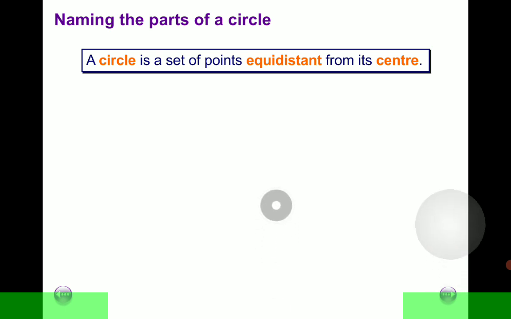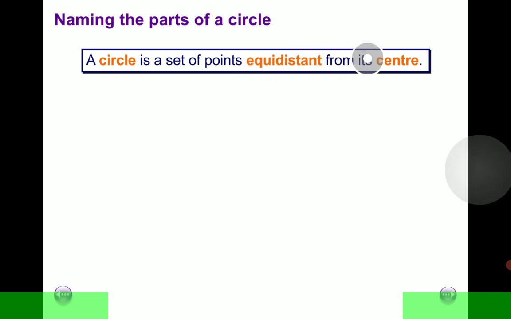For the sake of this lesson, we are going to define a circle as a set of points which are equidistant, or the same distance, from its center. That's the simplest definition of a circle you can give at the moment.